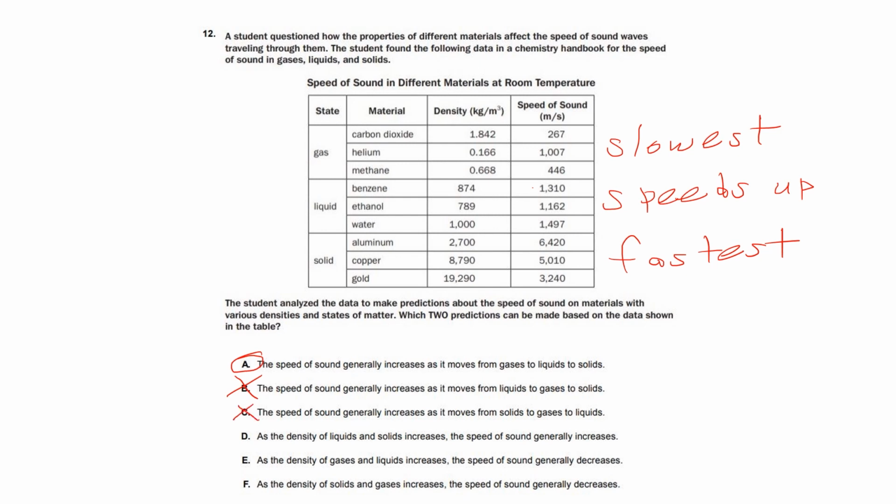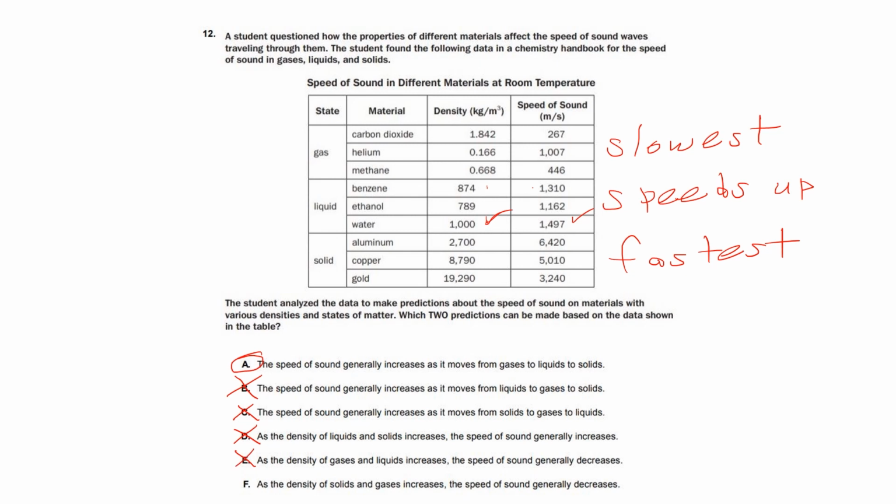D, as the density of liquids and solids increase, the speed of sound generally increases. So if we look at the density as we go down, it's showing that it's increasing for the liquid, but then if we look for a solid, it's generally not increasing, so it wouldn't be D. Look at E. As the density of gases and liquids increases, the speed of sound generally decreases. So now if you look at this, the speed of sound generally increases as it becomes more dense, the speed of sound increases. So it can't be E.